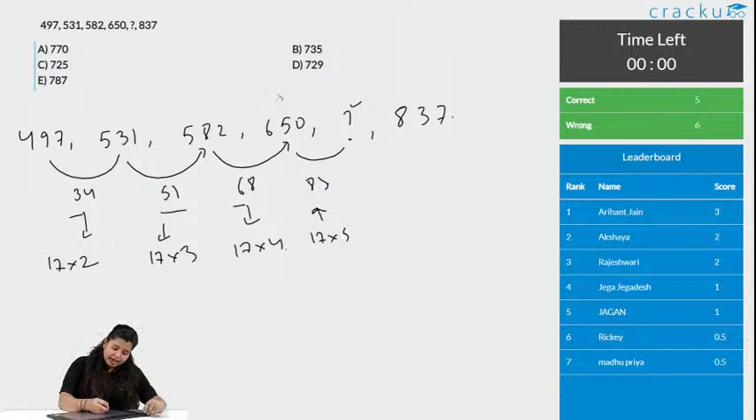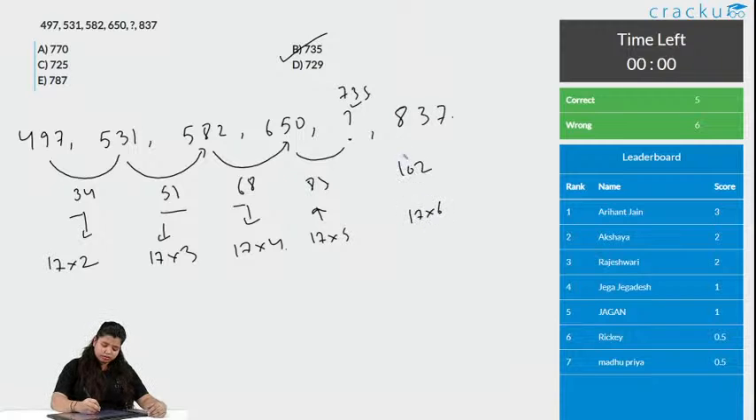So, you just add 85 to this number. What you will get is 735. Your answer is option B. Similarly, this number is 17 into 6, which is 102. And 5 people got this correct. Let us go to the next question.